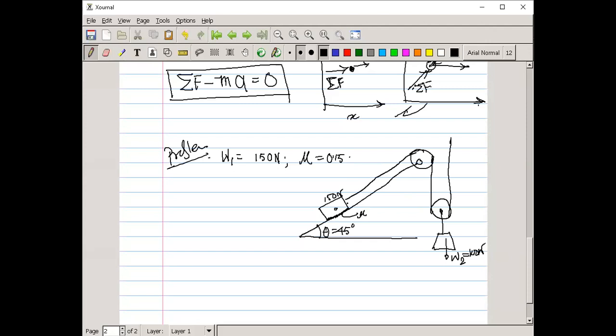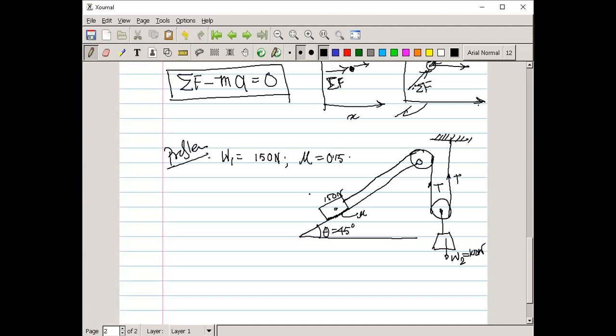Then find the T value. T means the tension which is acting here. Is my question understandable? Yes, sir. Okay.